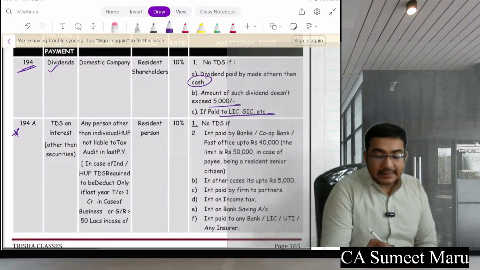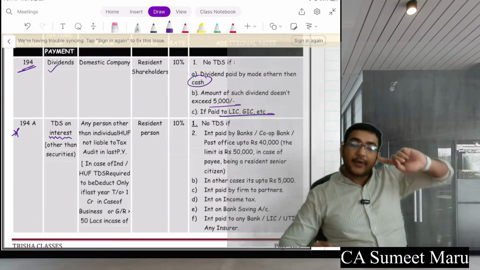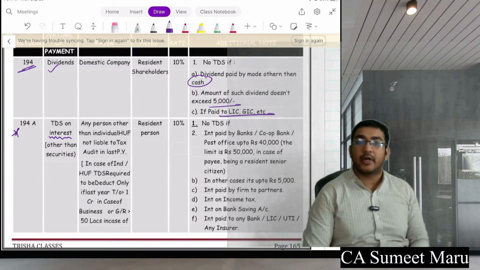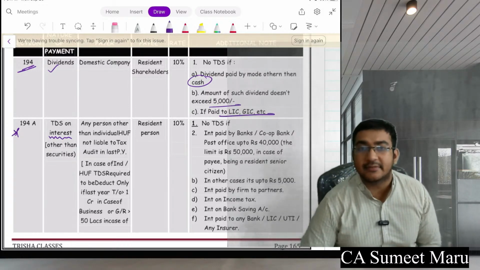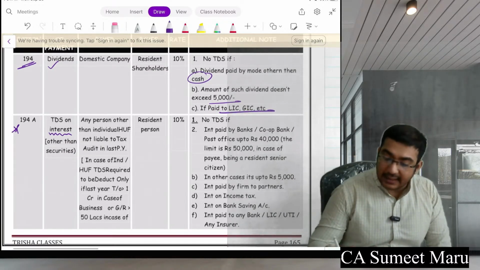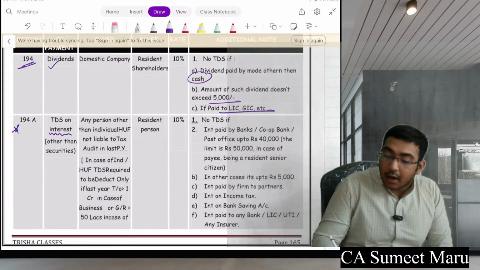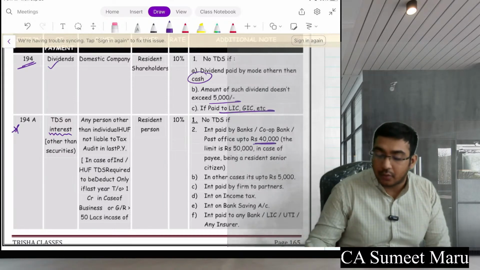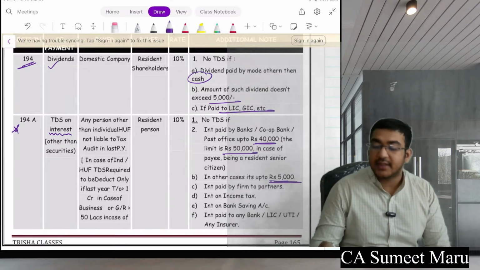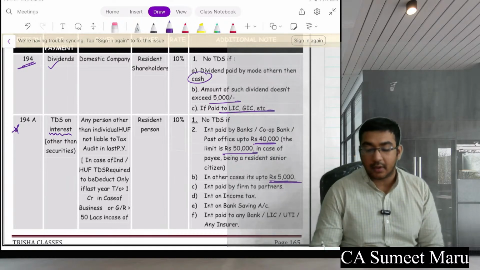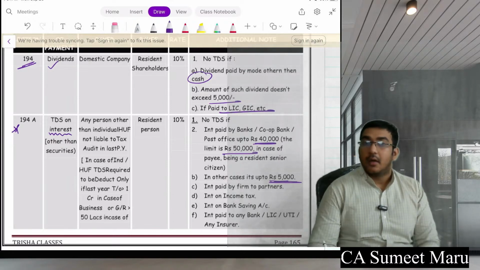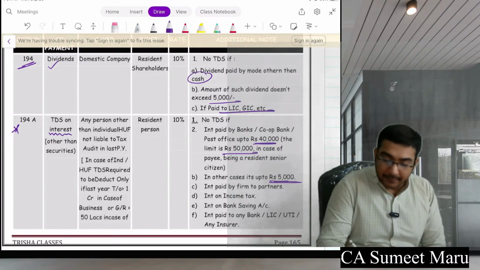Okay. Next is TDS on interest. Interest on securities is covered in 193. Other than securities, when you pay interest to a bank or public financial institution or any person as well, it's covered under section 194A. So if the interest is up to 40,000, or even if a bank is paying you up to 50,000 in case of a resident senior citizen, 5,000 in other cases, then this interest is going to be taxable. TDS would be applicable at 10%.